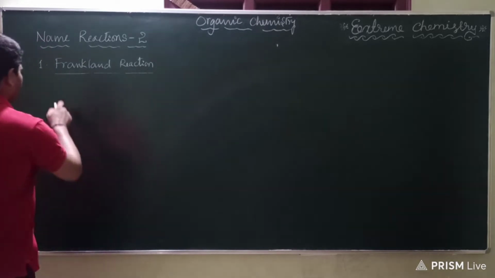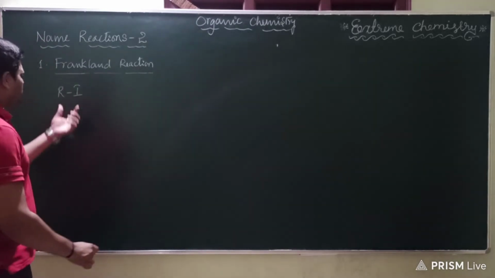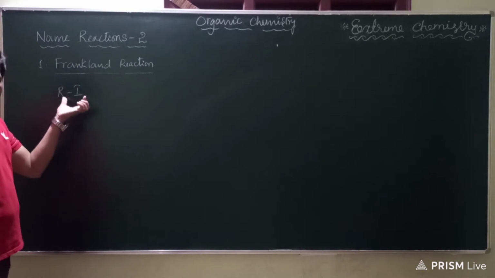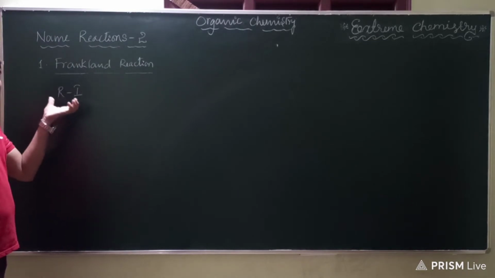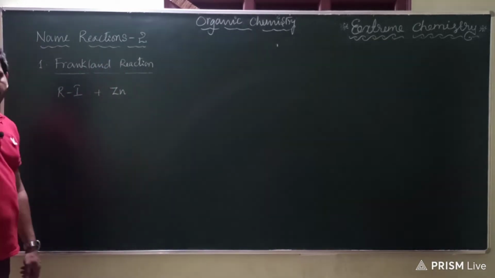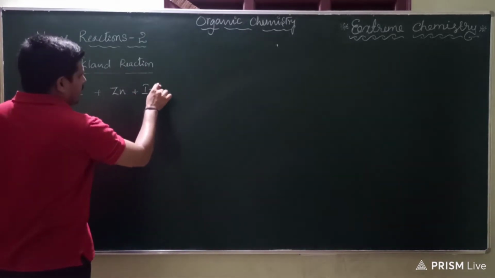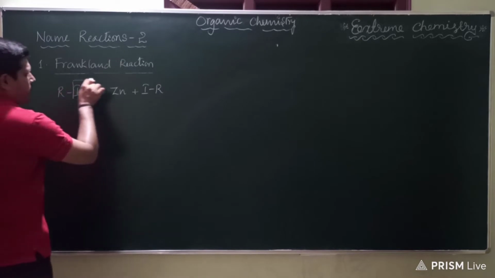What we are doing is taking alkyl iodide, one of the alkyl halides, due to the high reactivity of iodine. We are treating it with the metal zinc, and the other molecule of alkyl iodide, for our convenience, I have written in this way.